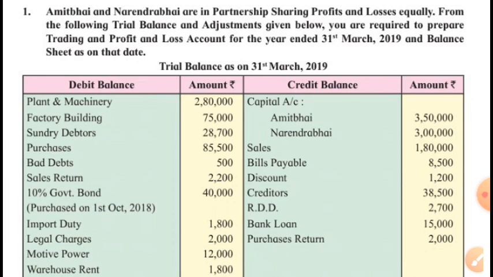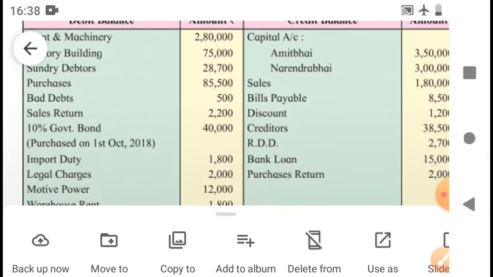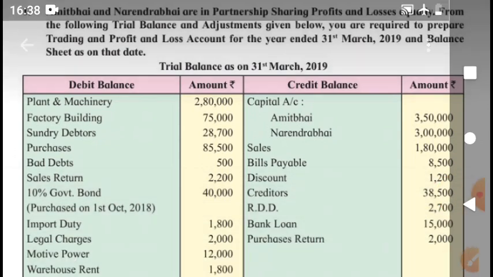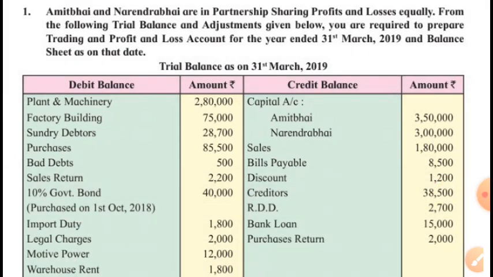So what we will have to do? We will have to add 2,000 to the government bonds, and this accrued interest will be credited to profit and loss account. That's it. Then import duty. Import means purchase of goods. So this duty, a kind of tax, is paid on the goods which were being purchased. So this is purchase expenditure, direct expenditure will be debited to trading account.